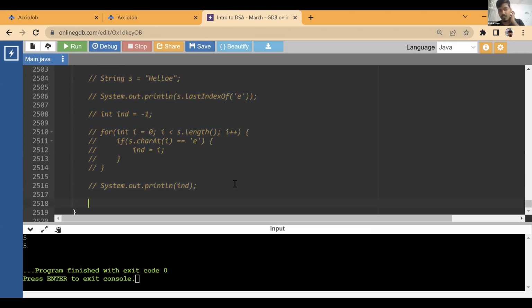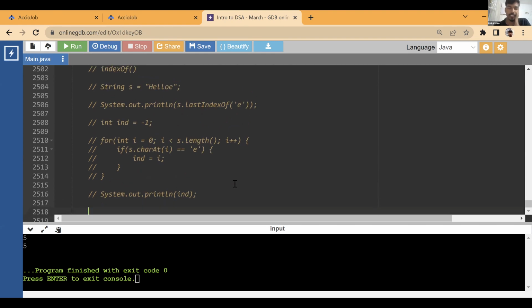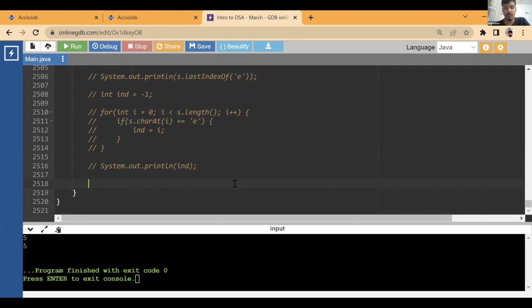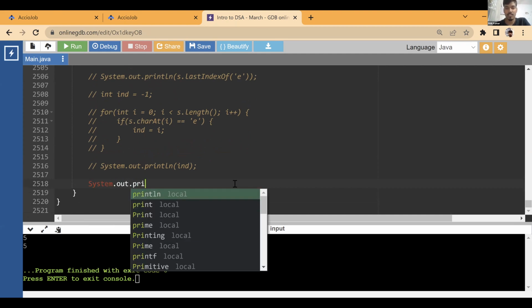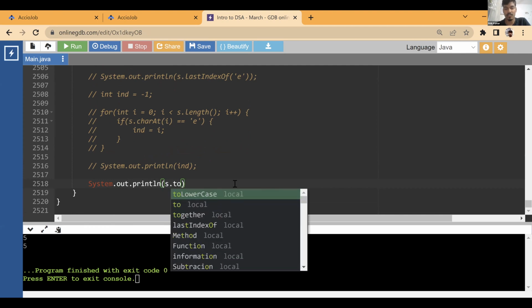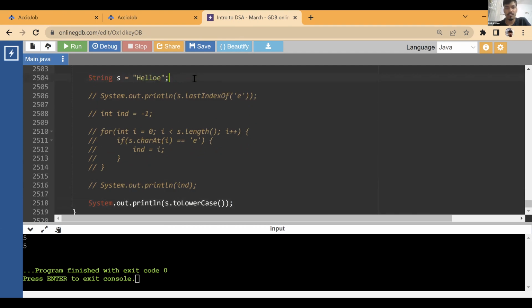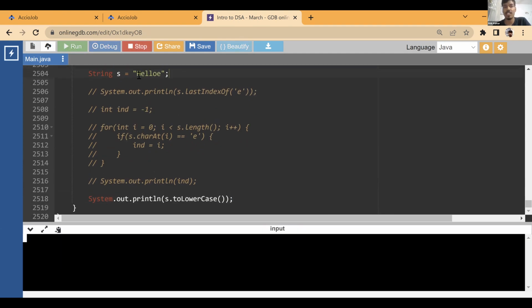What else? So indexOf, lastIndexOf, we did. There is a contains function we did. Then there is toLowerCase and toUpperCase. Time wise, I feel it is n square. We'll have to check. I guess the initial result that you're seeing on Google is a little bit wrong. So this would basically convert any string into lowercase. If you have any uppercase alphabet, that would get converted to lowercase.